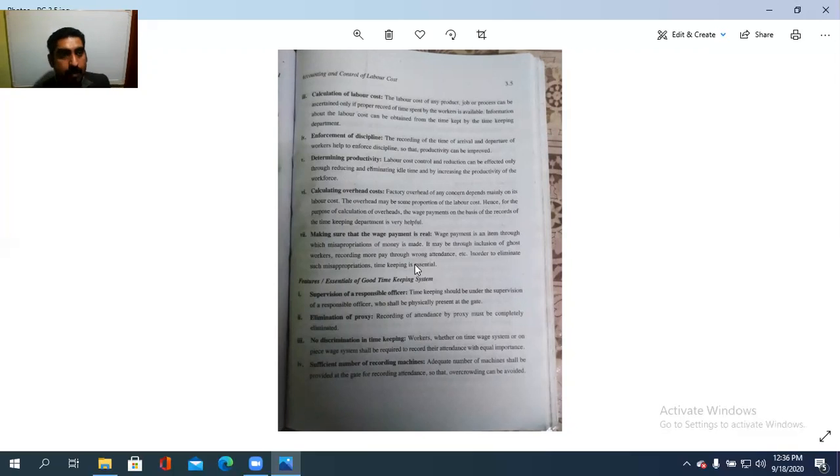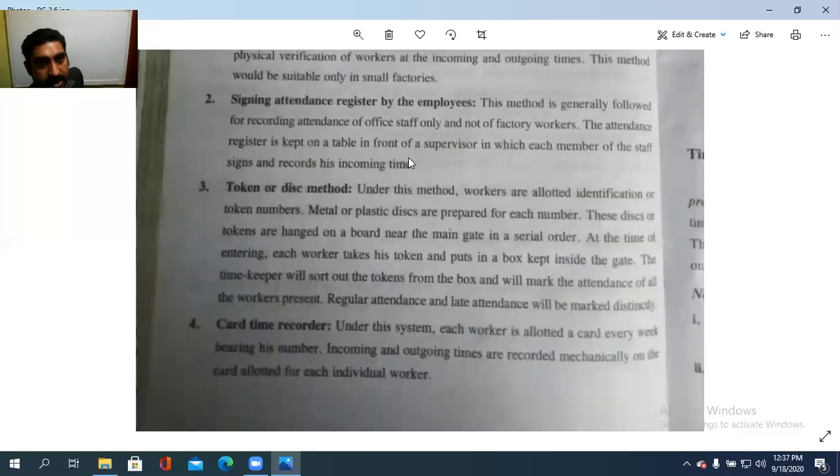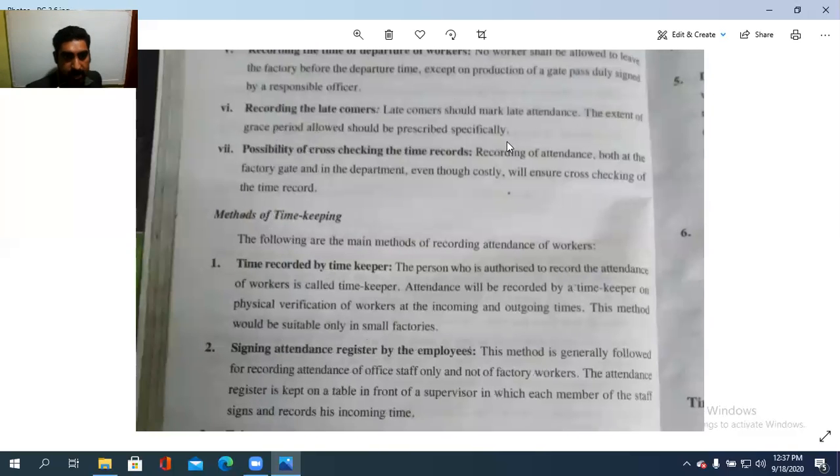Then sufficient number of recording machines should be there, then recording the time of departure of the workers, then recording the latecomers also, and the final point is what? Possibility of cross-checking the time records at sufficient intervals. So these are the essentials of a good timekeeping system. While in continuation with that, methods of a timekeeping system. What are the methods to be adopted? One is time recorded by the timekeeper itself.